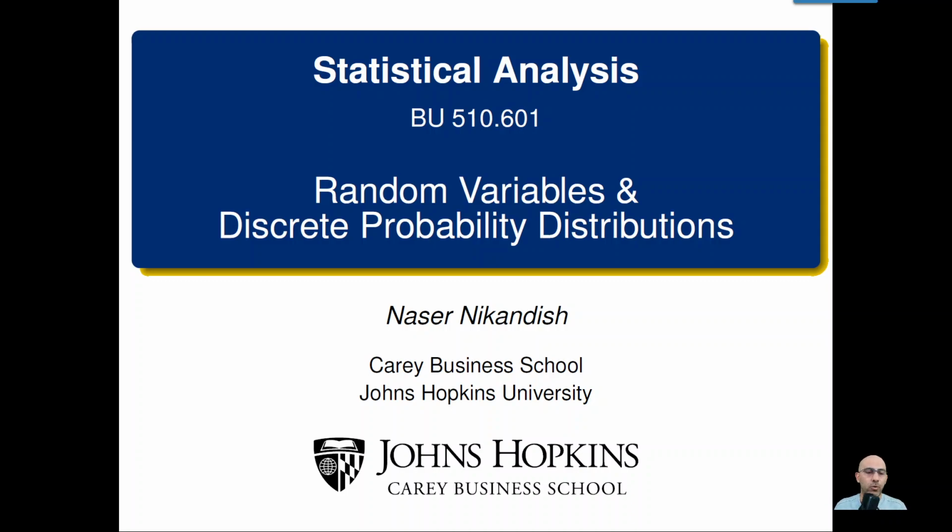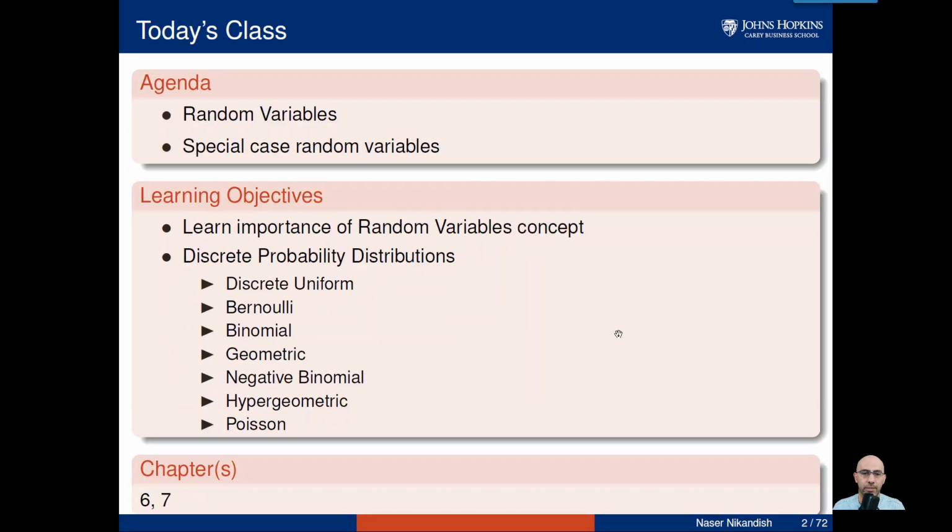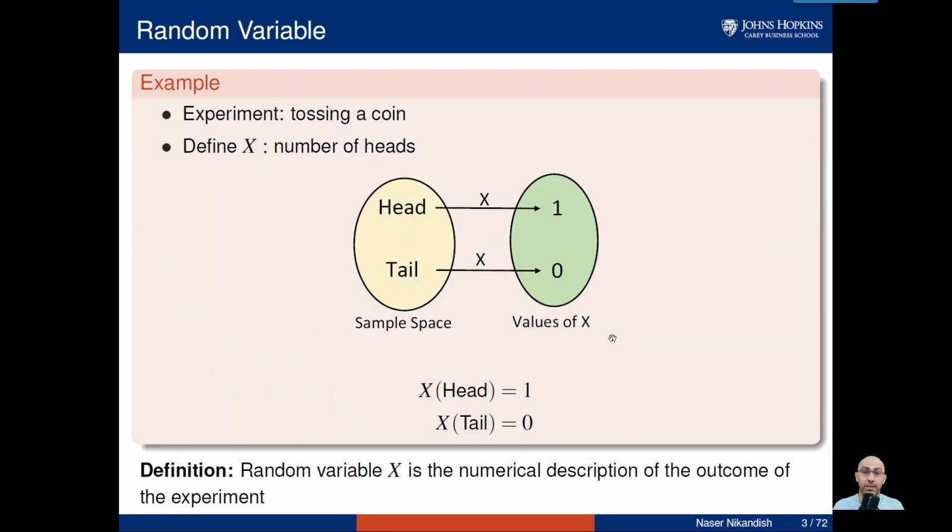All right, in this video, we are going to start our discussion with the definition of random variables and discrete distributions. So let's start with the concept of random variable, and let's start with the simplest possible experiment, flipping a coin. The result is going to be either head or tail. So let's just define a mapping, whatever you want to call it, a function, that every time a flip of a coin is head, this function is going to show us 1, and every time it's tail, this function is going to show us 0.